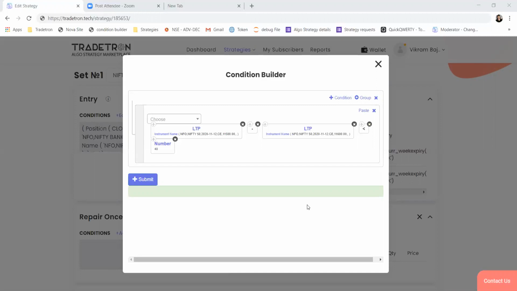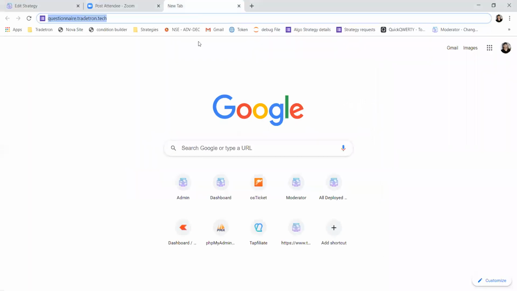So it's basically a limitation on the condition builder page where we cannot apply a trailing logic at set level or for any particular individual leg. It can be customized in some cases. So if you have any particular requirement, please write to us and send your requirement here and we'll get back to you on how it can be done for your particular strategy. If you have a particular trailing logic which you want to apply for your strategy, just send us the requirements. We'll get back to you.